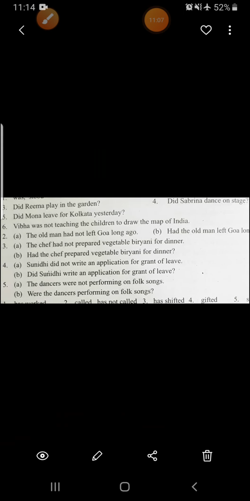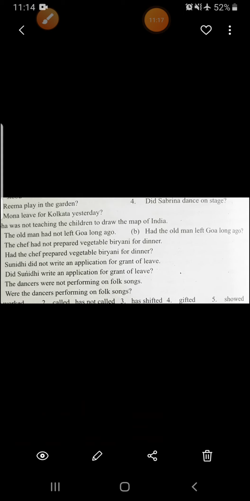See, these are the answers. This is exercise C. You can see that, did Rima play in the garden? Did Sabrina dance on stage? Did Mona leave for Kolkata yesterday? Vibha was not teaching the children to draw the map of India. Then the second one, the old man had not left Goa long ago. Then this is the B part, had the old man left Goa long ago? Then the chef had not prepared vegetable biryani for dinner. Had the chef prepared biryani for dinner? Then Sunidhi did not write an application for grant of leave. Did Sunidhi write an application for grant of leave? Then the dancers were not performing on folk songs, and were the dancers performing on folk songs?